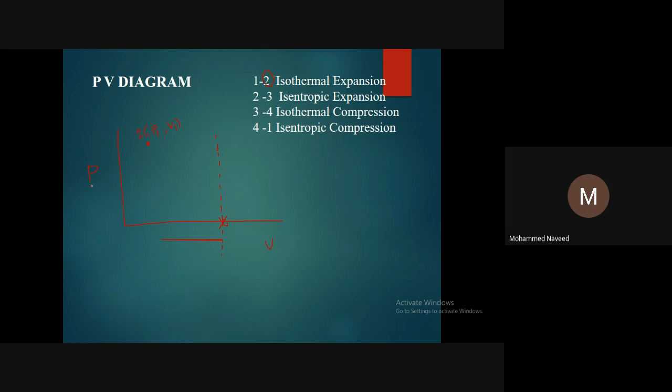Decreasing. Obviously, the point is below the first point, okay. The pressure point is below the first point. So it should be like this, okay. This is the second point. P2 should be less than P1 and V2 should be greater than V1, okay. So the second point is here.